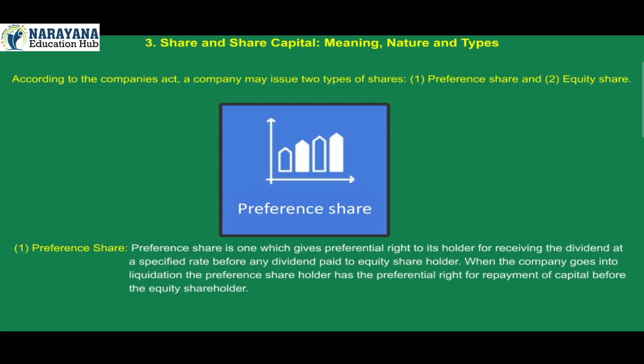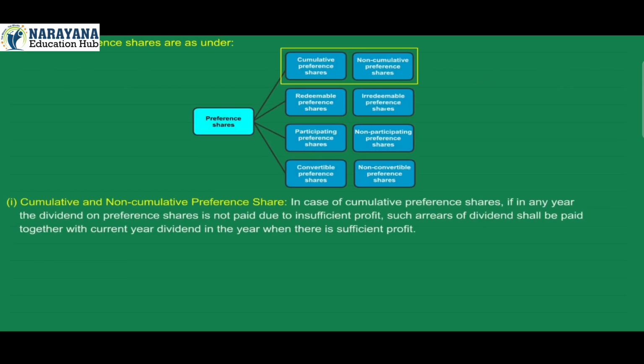When the company goes into liquidation, the preference shareholder has the preferential right for repayment of capital before the equity shareholder. Types of preference shares are as under. 1. Cumulative and non-cumulative preference share.